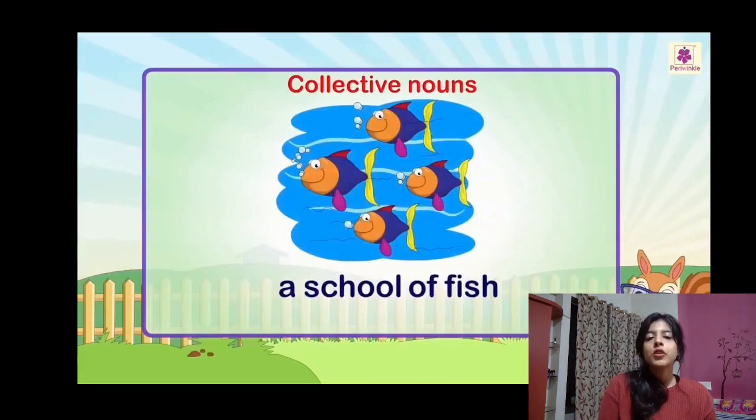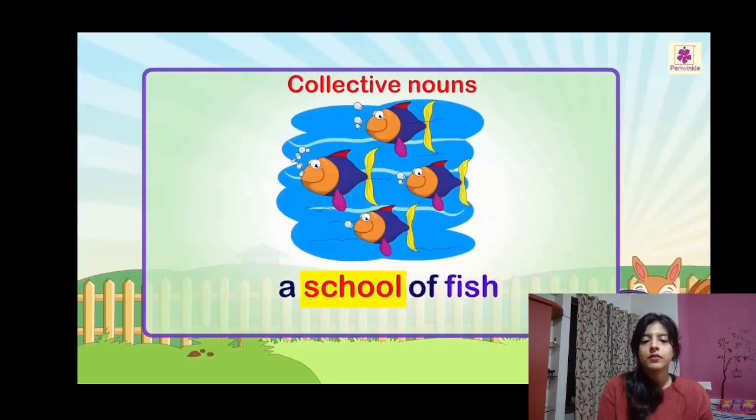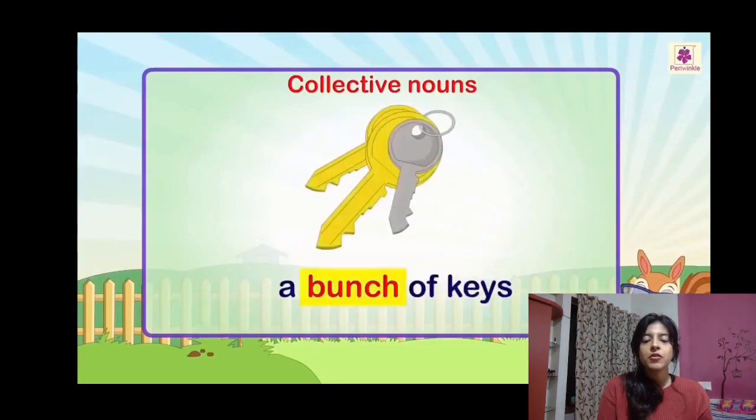A school of fish. Is the fish swimming alone? No. So school of fish will be the collective noun and fish will be a common noun because it is a name of an animal. A bunch of keys. So the bunch, we can say a group of keys.